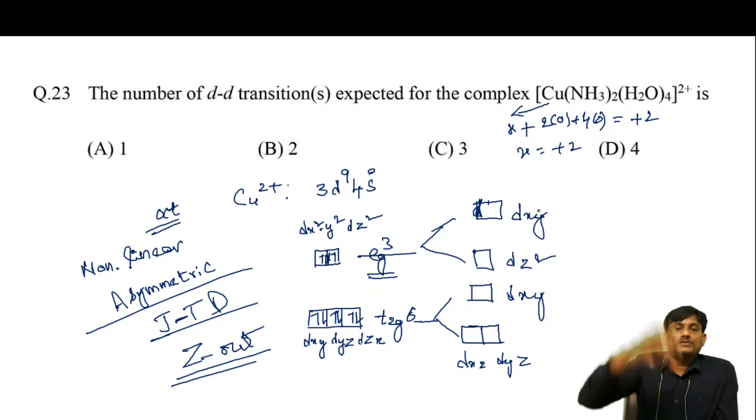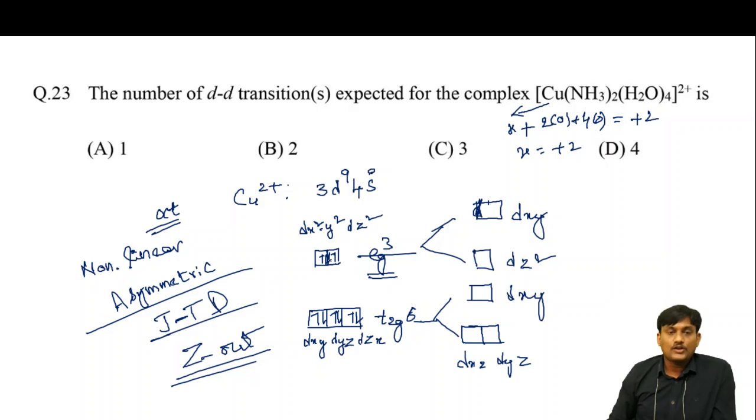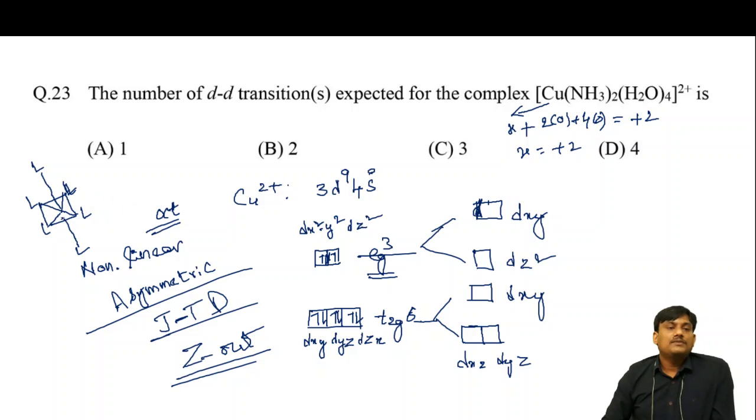When a z-out complex is formed, suppose this is the octahedral geometry. In the z direction there is elongation. So this is the distance. In the xy direction, the ligands are very close to the metal. So when ligands are very close to the metal in the xy direction, the orbitals which are in the xy direction will be repelled and destabilized. In the z direction, the orbitals will be stabilized.